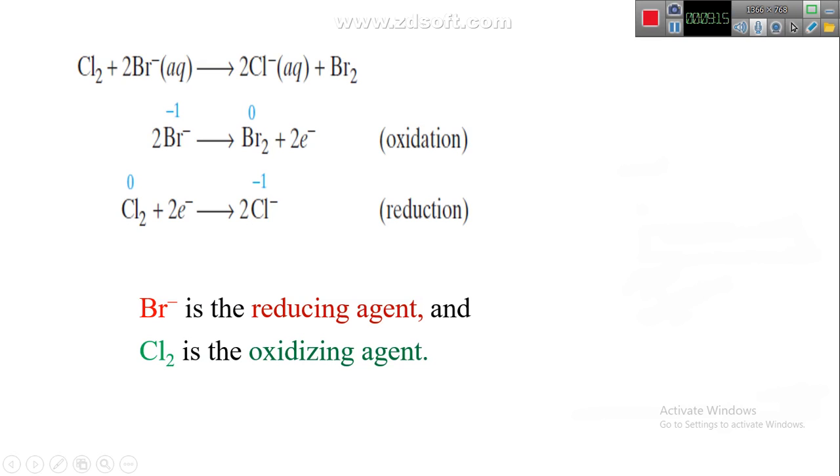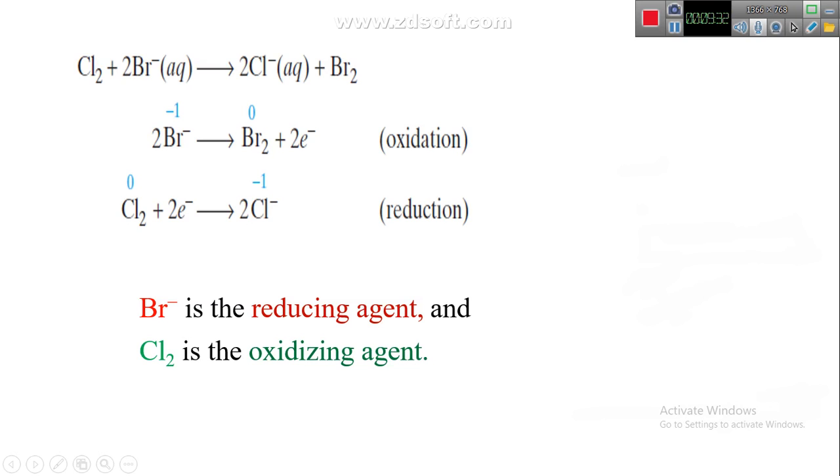Look at the two half equations. The first equation is the oxidation equation, and the second one is the reduction reaction. This is an oxidation-reduction reaction.